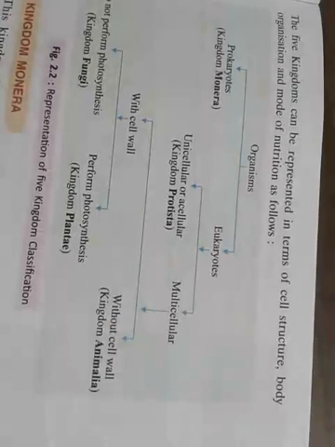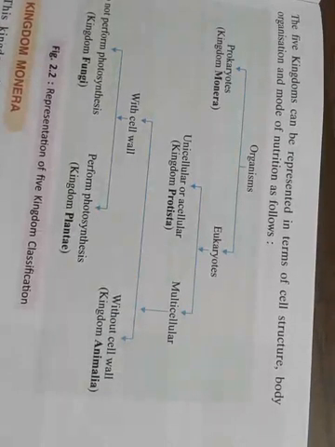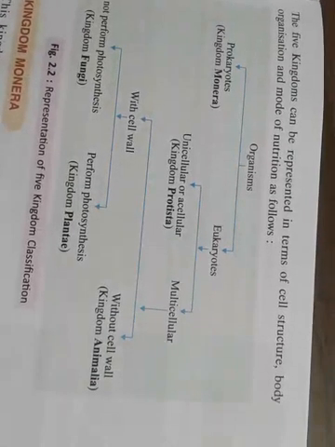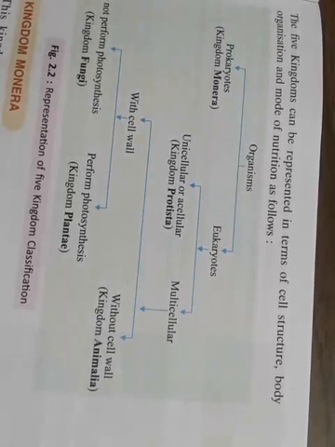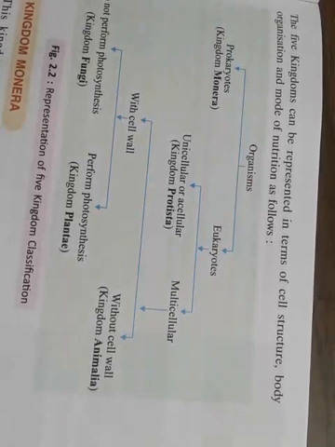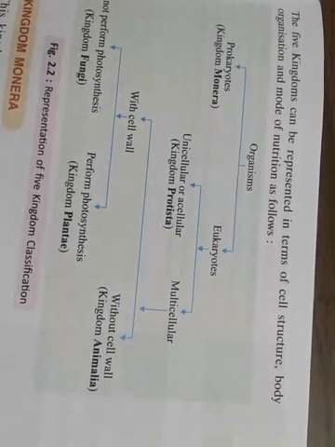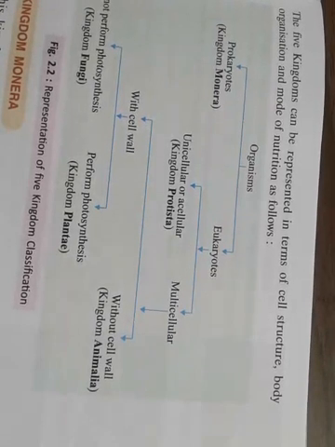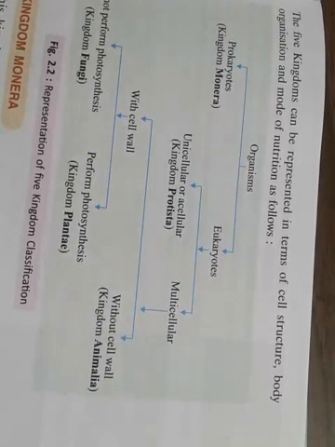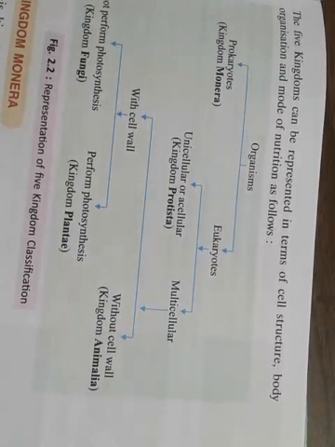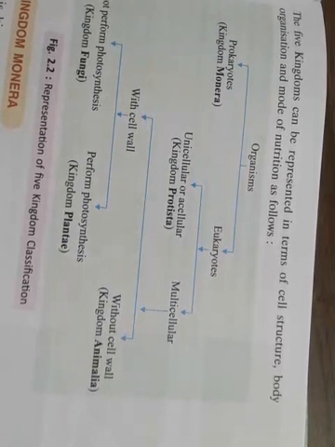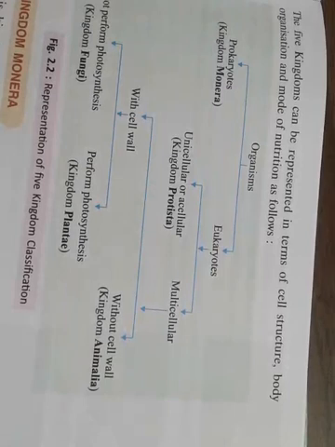Okay, so we need to discuss these things broadly. Organisms are basically of two types: one is prokaryotic, another is eukaryotic cell. Only the kingdom of Monera belongs to prokaryotic cells, and the remaining, that is Protista, Animalia, Plantae and Fungi, are categorized as eukaryotic cells. Okay, everything is eukaryotic except Monera.